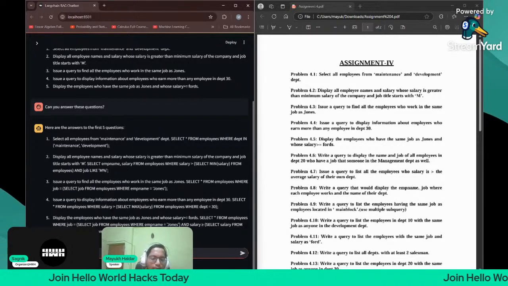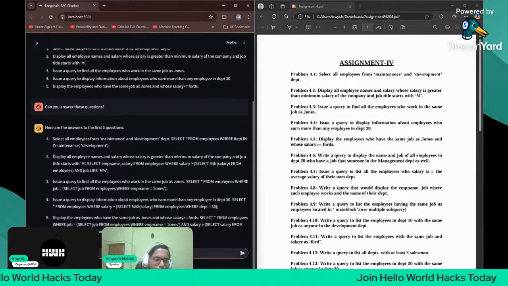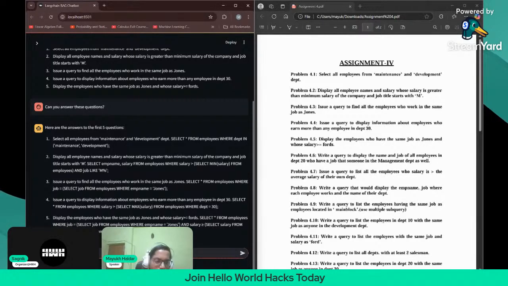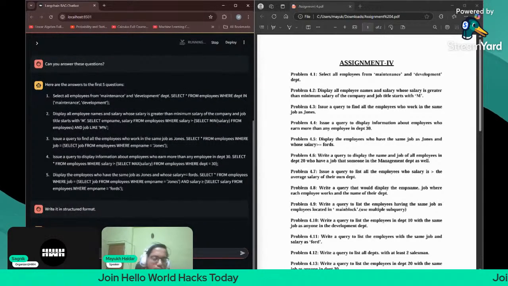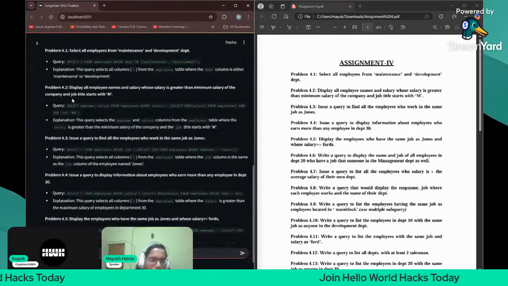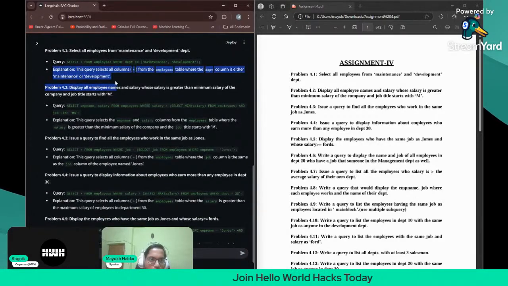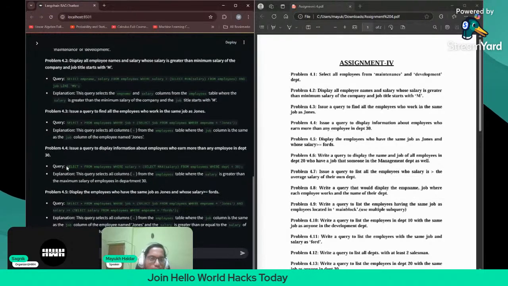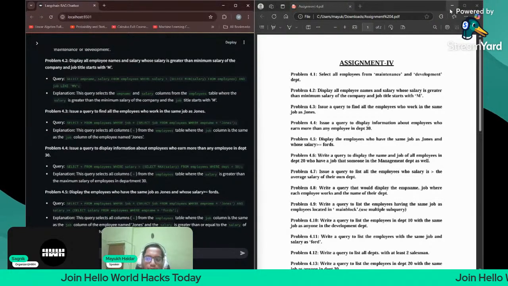Now if I write it in a structured format, it will get the previous questions' context also. Yeah, see, it will work. Yeah, see, it is giving the answers in structured format. Also, the explanation is given. So now see how efficient this model is. So now this part is already almost done.